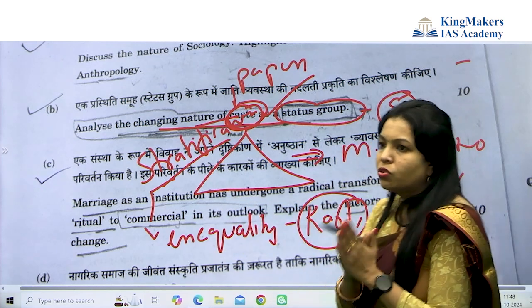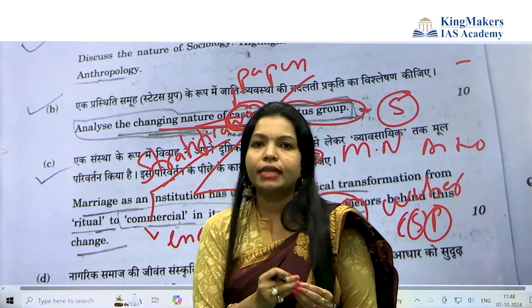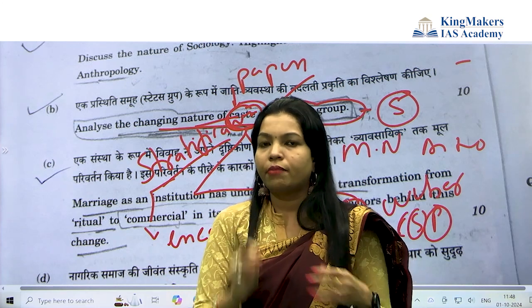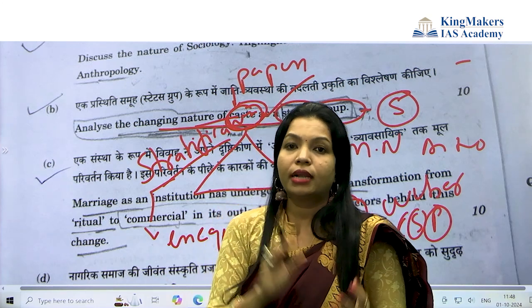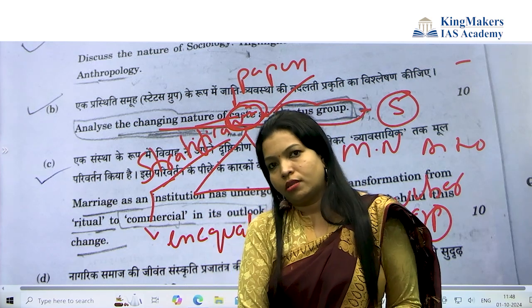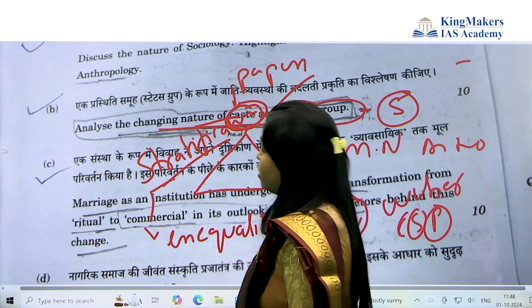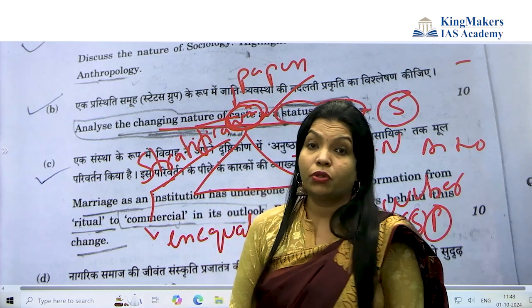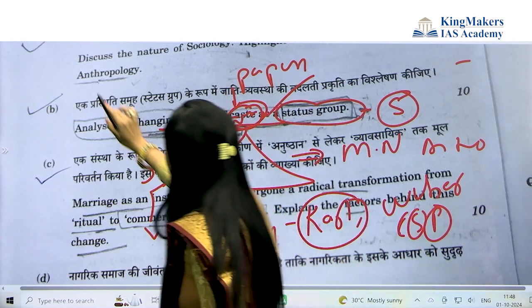So the question this year was a little tricky. You need to decode it, and you need more time to think and to write. But if you get your content ready before going for the exam, and you have also understood how to link paper 1 and paper 2, it will be very, very easy for you. Okay, so third question, can we go?